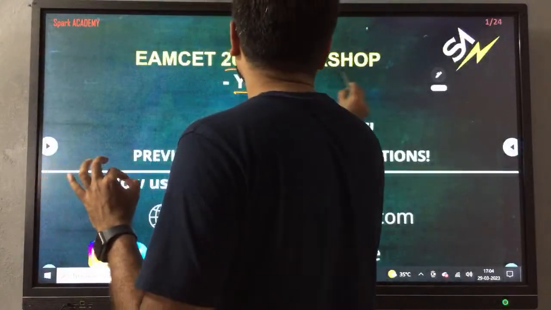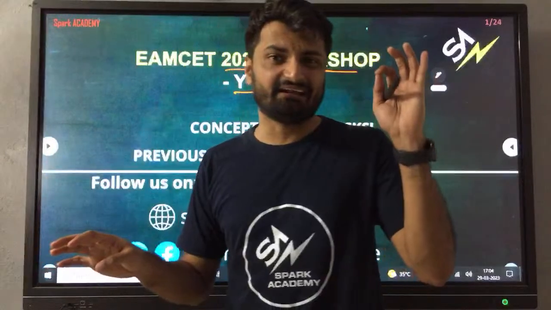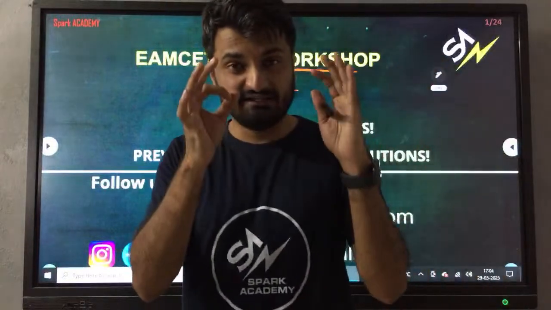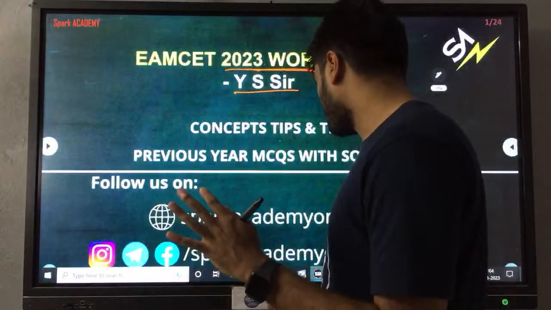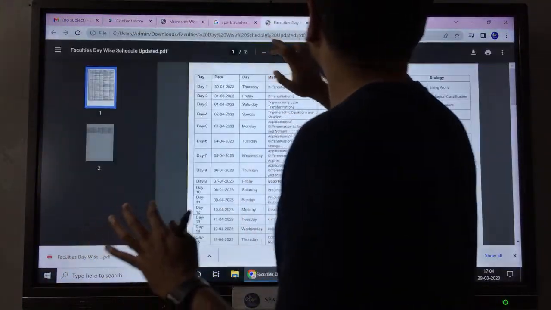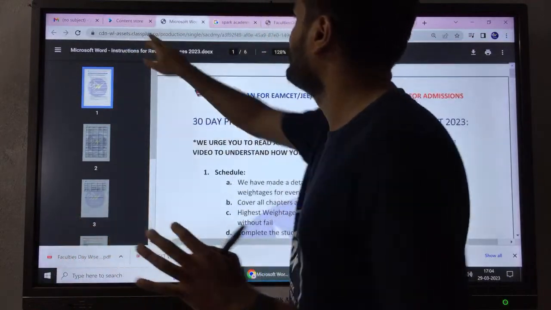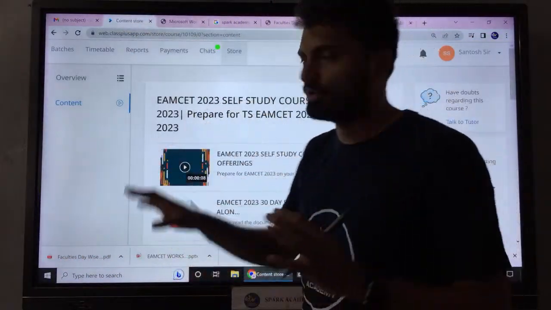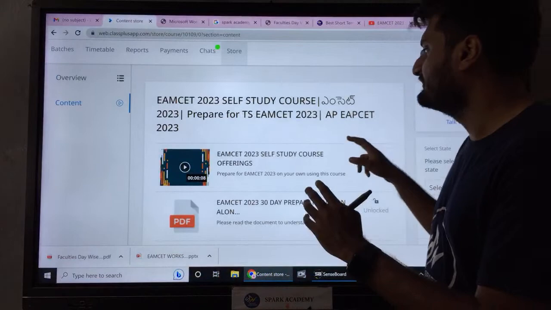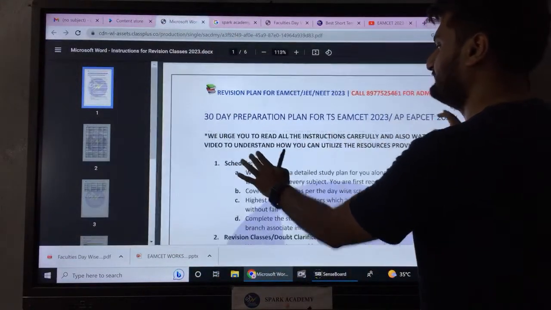So let's get started with the plan. This is the 2023 workshop. First I am going to show you a 30-day revision plan which is available in our app as well. So this is the 30-day revision plan presented to you by Spark Academy. You will be able to see it in the course content in our application. So this is the 30-day preparation plan.